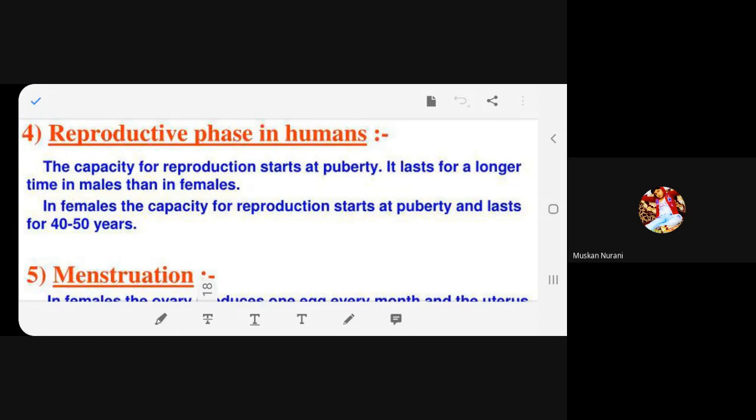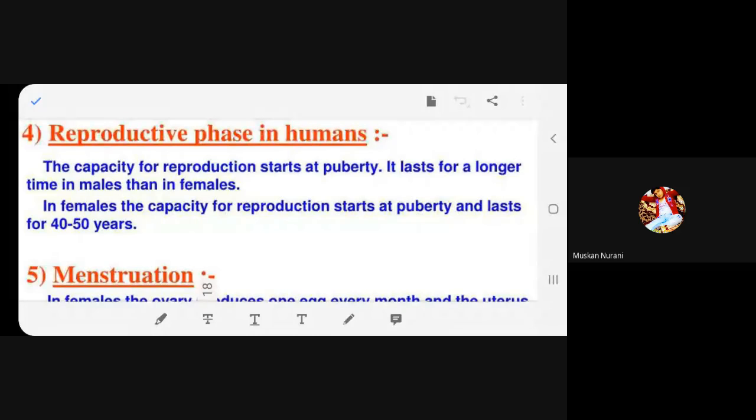That you should understand. 11 years old boys and 11 to 12 years girls, the body is ready to reproduce. That is, you are already into puberty. But in males, at times it is lifelong. They can reproduce throughout life. But in females, it is restricted. In females, it is a small duration as compared to males.